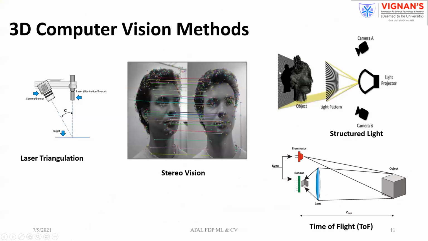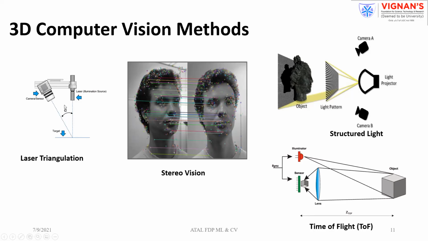Now, coming to the 3D computer vision techniques, as I already mentioned, these are the four familiar techniques in existence right now. Laser triangulation is very precise, but as you see here, you have two prime components. One is the laser source and the other is the camera sensor, which acts as a receiver. The laser source illuminates the surface of the object, and the reflected light is collected by the sensor. So it is able to create the 3D object.